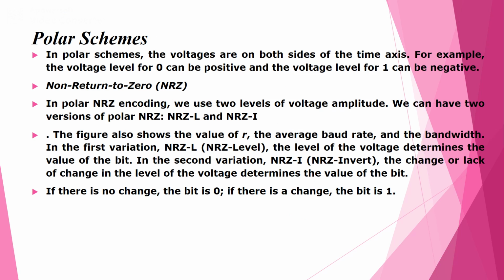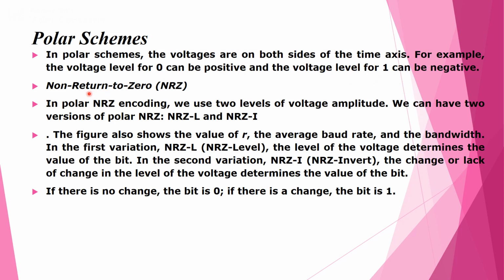So first we'll take polar schemes. In the case of polar schemes, the voltages are on both sides of the time axis. That means the voltages can be represented either above the time axis or below the time axis. For example, the voltage level for 0 can be positive and the voltage level for 1 can be negative.